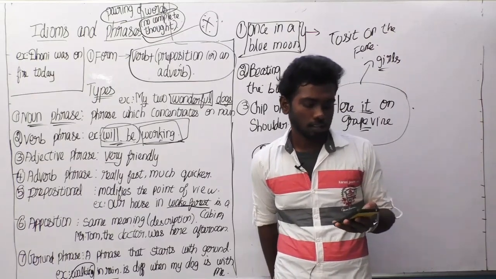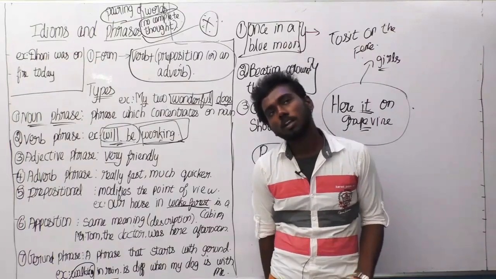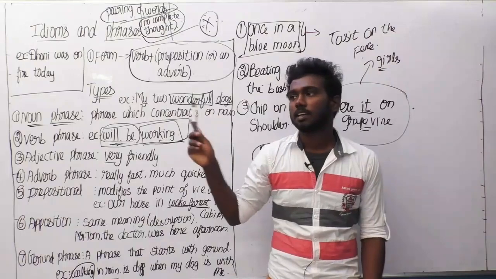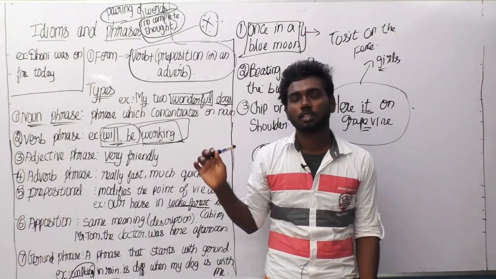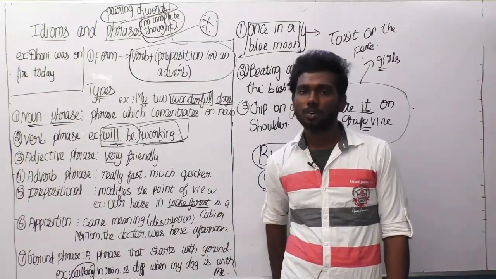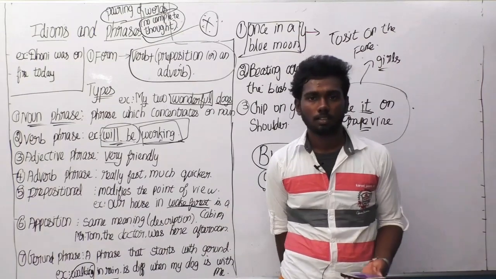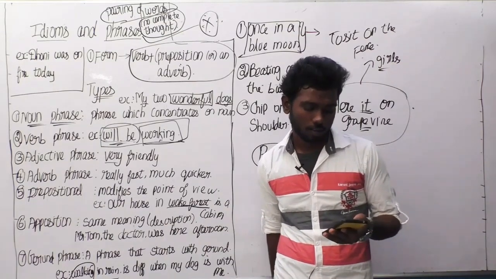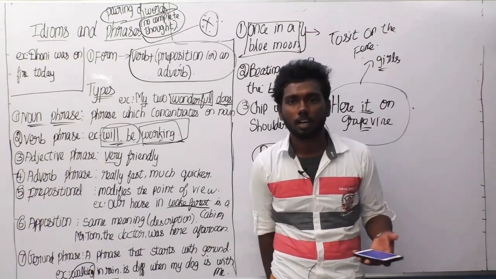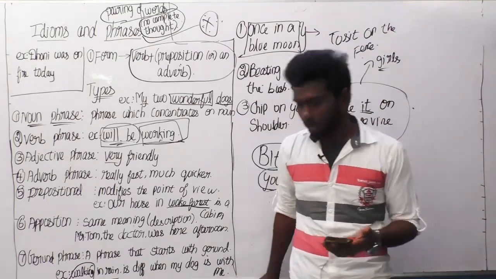A house of cards. So imagine the situation. If this is a house and this house is fully filled with cards, will this situation be a greater easy thing for you? So it says that it is a poor or difficult plan. So this is called house of cards. Be on the cloud nine. This is an easy phrase. You would have heard it many times. It means being happy, being on cloud nine.